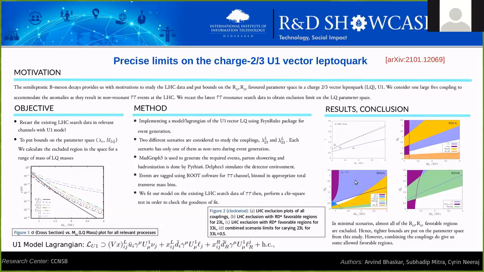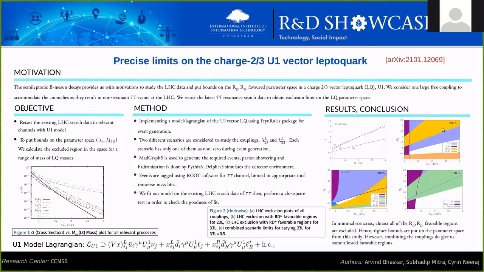And considering the individual scenarios where we set lambda 23L and the other as 0, or lambda 33L and the other as 0, we only look at one particular coupling. We plot the allowed regions which come from flavor physics in the same plot to see how strong our limits are. Are the allowed regions excluded or included?